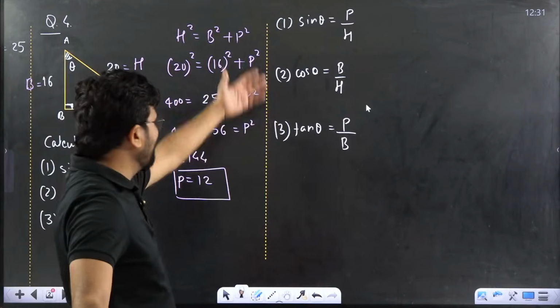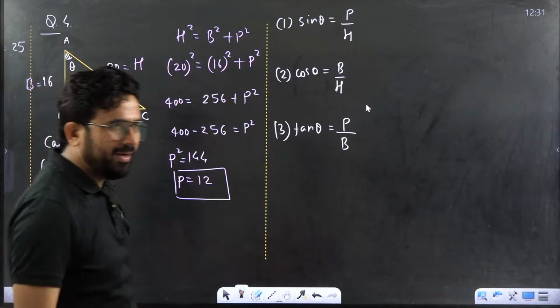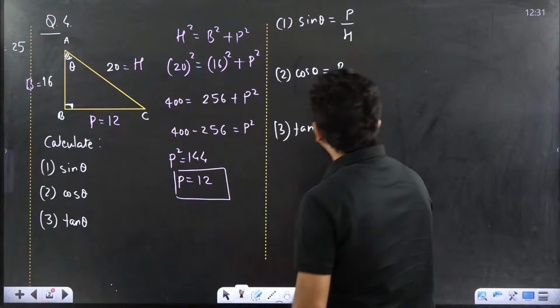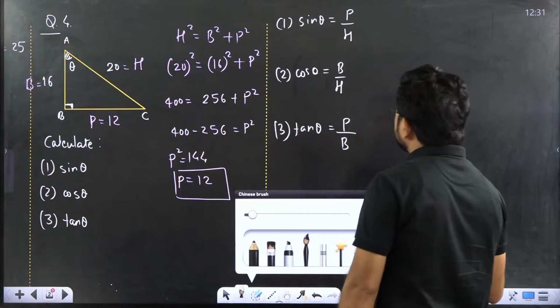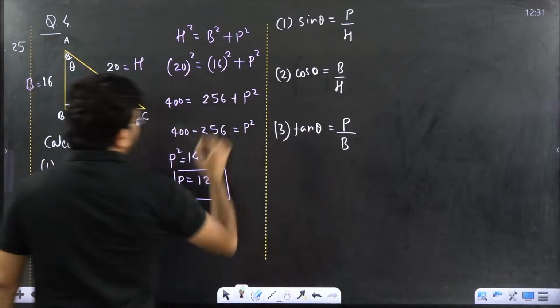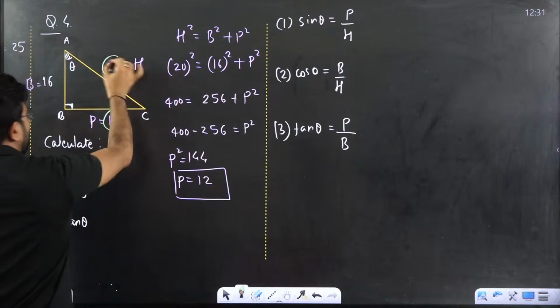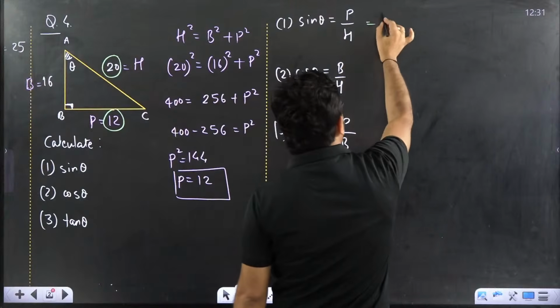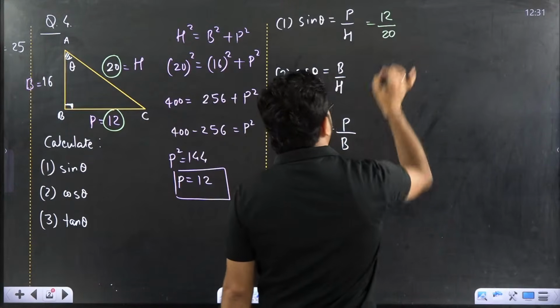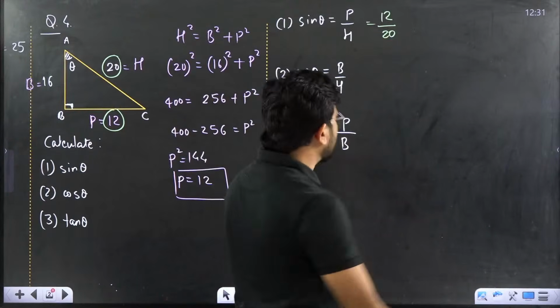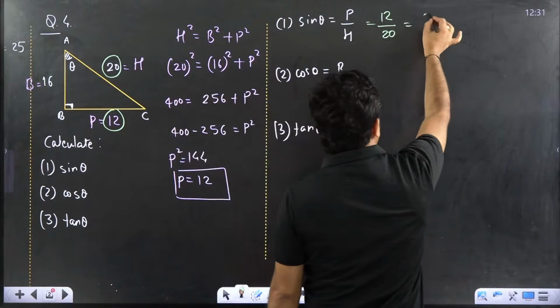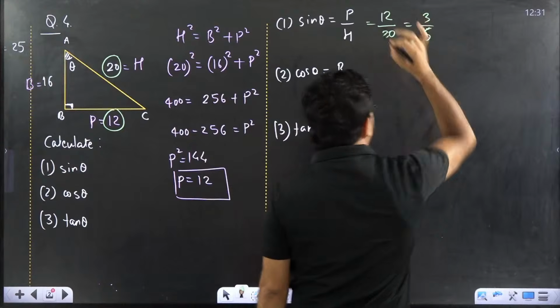Kiran, okay, we will check all the values. What are we getting? See, what is the first thing? Sin theta. Sin theta is what? Perpendicular upon hypotenuse. What is perpendicular? 12. What is hypotenuse? 20. So this is equal to 12 by 20. You can solve further also. If you want to solve it, divide by 4, that would be 3 by 5. You can get it like this also.